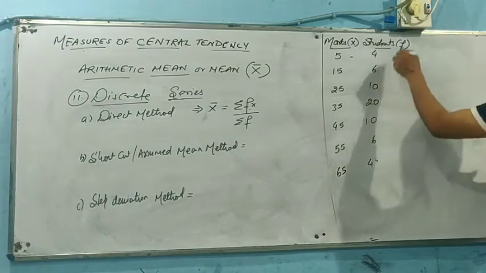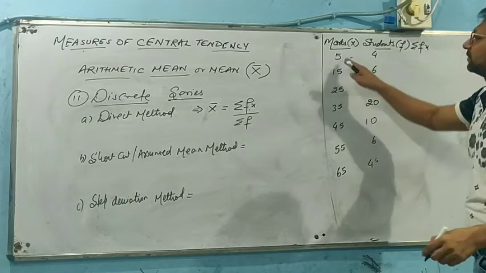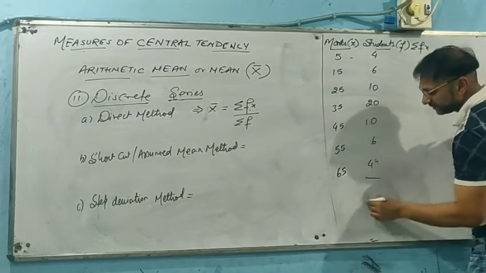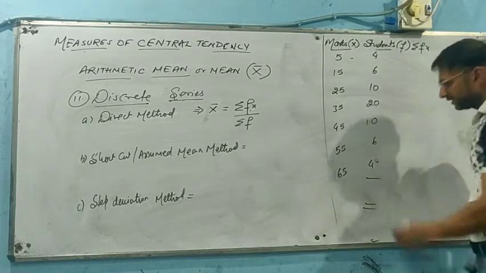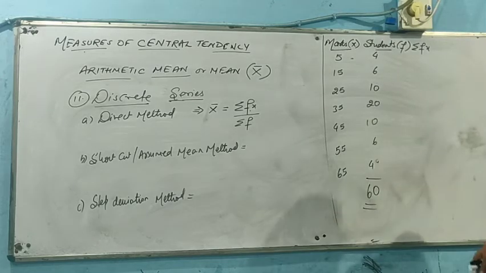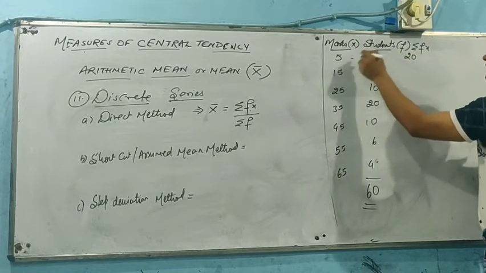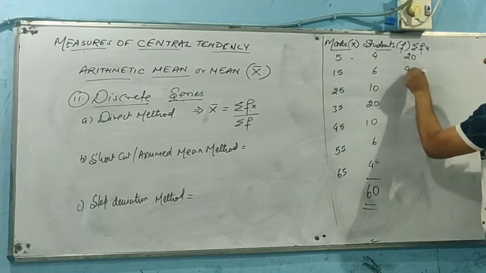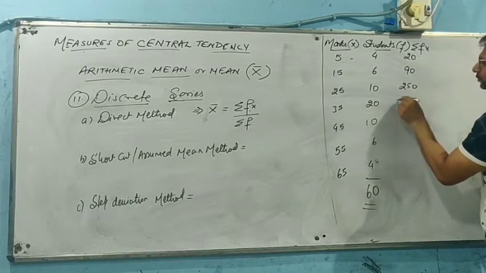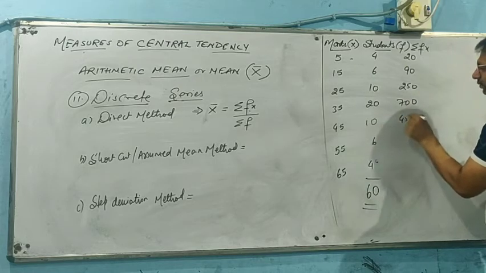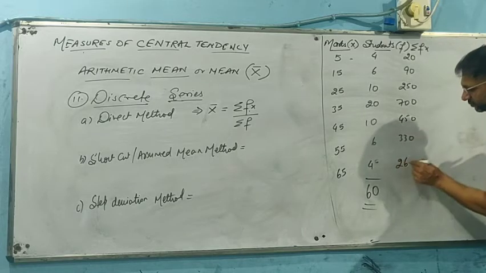So what do we need to find out? We just need to find out summation fx. Fx means we just need to multiply these two, and then get the sum. 5 fours are 20. 15 sixes are 90. 25 tens are 250. 35 twenties are 700, then 450, 330 and 260.